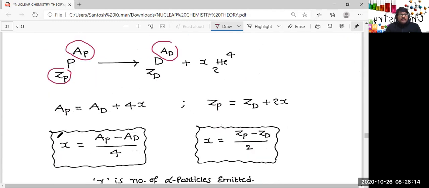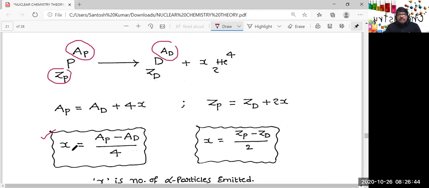And from this, if you want to find the number of alpha particles, once again I'm telling you, this is true only when alpha particles are emitted alone. Of course, it may be correct every time, but here there are some changes we discuss. Sometimes if both alpha and beta particles are emitted, this relation we need to modify, and how to modify, in the third case we'll discuss. And x is equal to AP minus AD by 4.